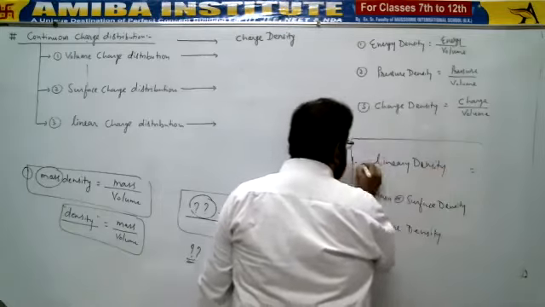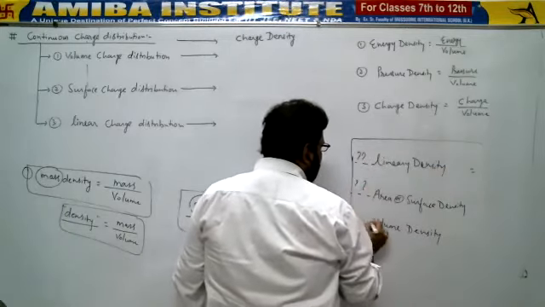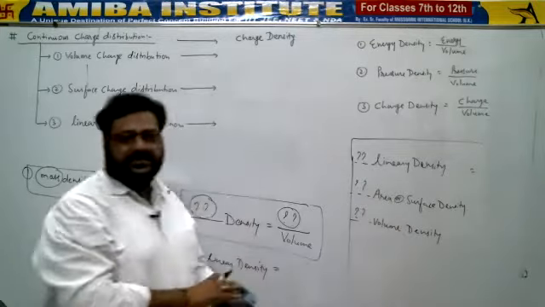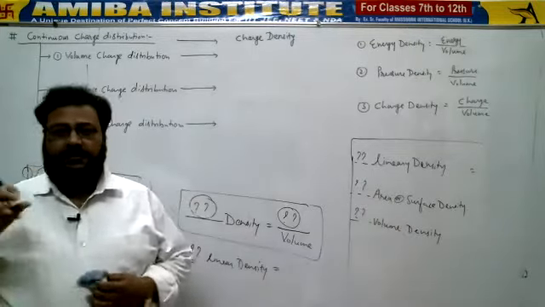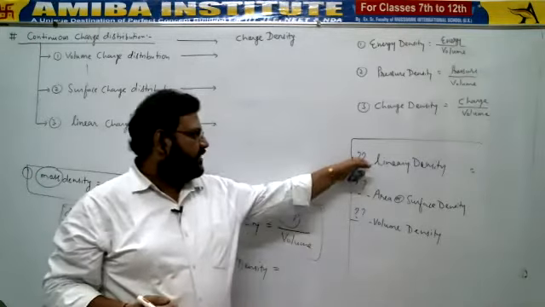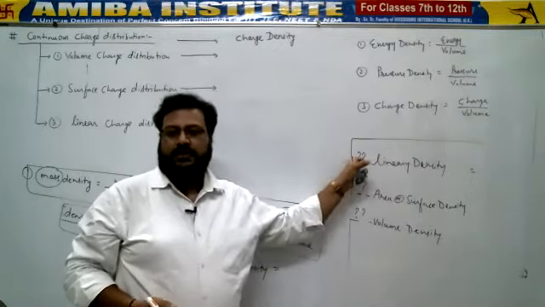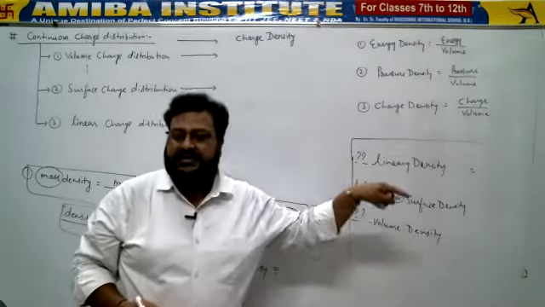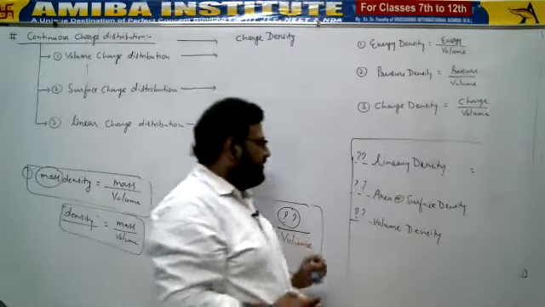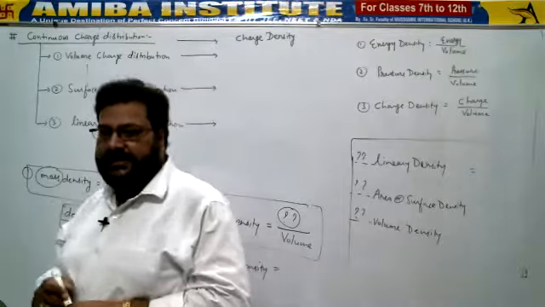Now before this word, whatever quantity is being pegged should be mentioned. For example, if a mass has been distributed in a particular shaped figure, then beside this question mark I will substitute mass. So linear mass density, or mass linear density, you can pronounce it either way.